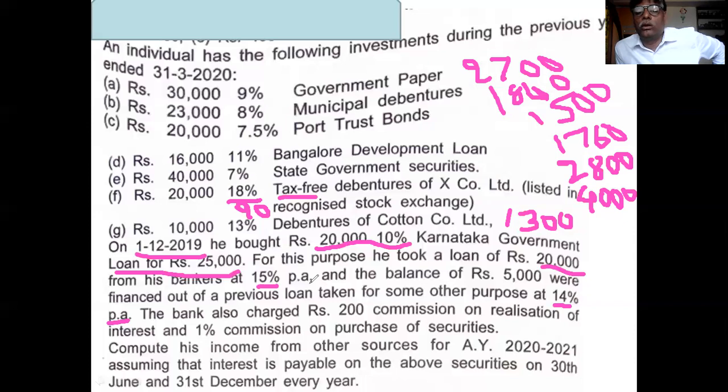What is the interest on loan? No, I'm not asking the interest on investment. The 20,000 loan is taken at the rate of 15% per annum to invest in the government security on 1/12/2019.